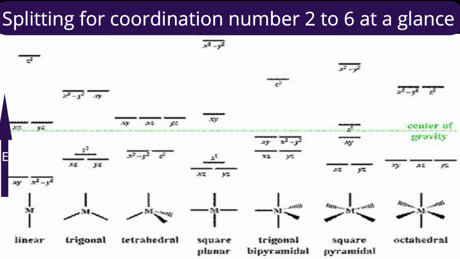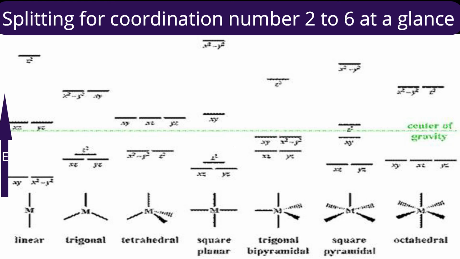Among all, the dz square orbital, which has lobes along the z-axis as the major contribution, and a donut in the xy plane, will experience maximum repulsion, therefore its energy is highest, while xz and yz orbitals are with lowest energy. In case of square pyramidal, disparity is there due to the absence of a ligand in one direction of the z-axis. Here, four ligands are there in the xy plane and therefore the x square minus y square orbital is of highest energy and the least energy orbitals are xz and yz.